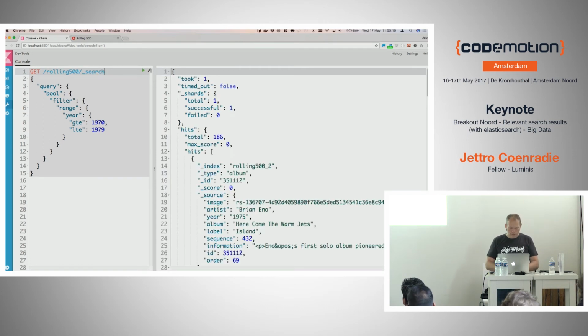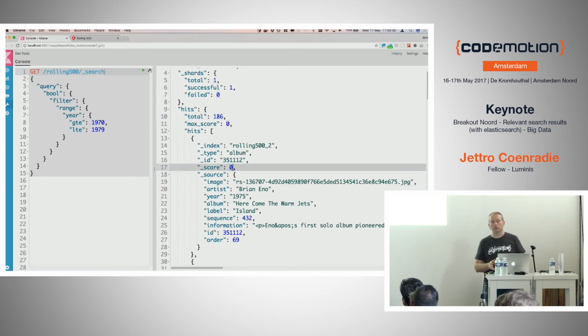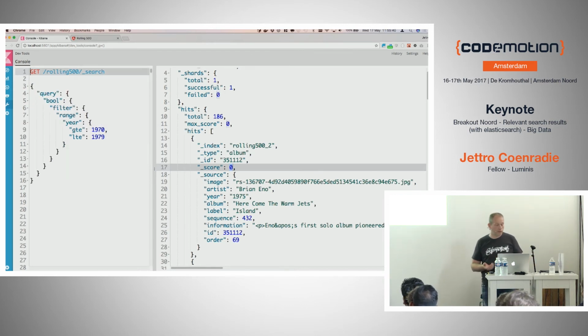Oh, sorry, I thought, why don't I see documents? But it still uses the count endpoint. So now I see documents. So what you can see here is there's 186 documents matching this filter. And you can also see that there's no scoring. That's the reason, because we only apply a filter. And for a filter, scoring is not calculated.